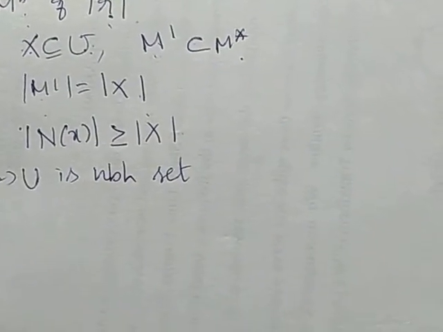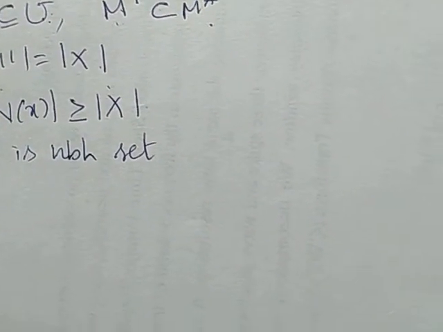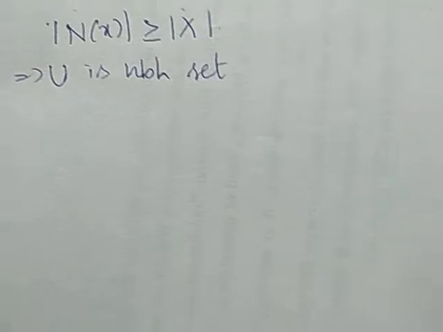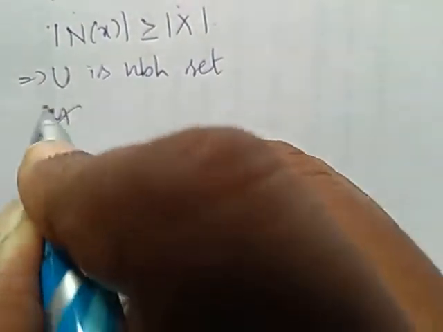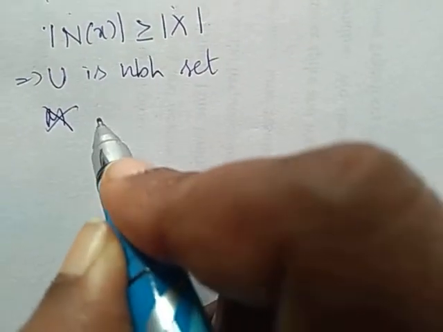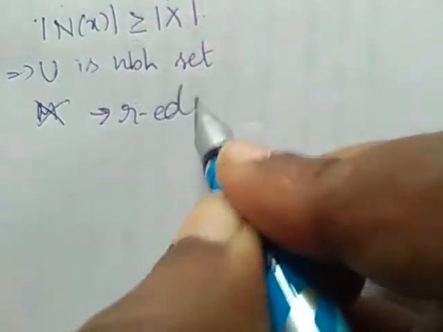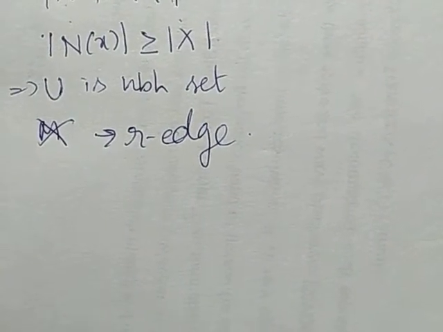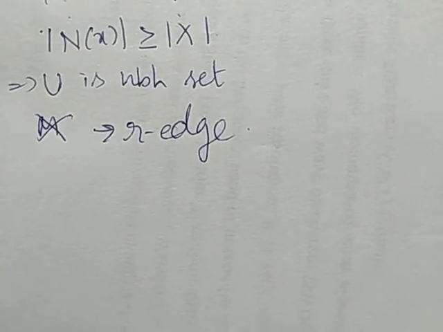a matching with cardinality R. As a contradiction, I am assuming that there is no matching in G. There does not exist any matching in G with R edges.